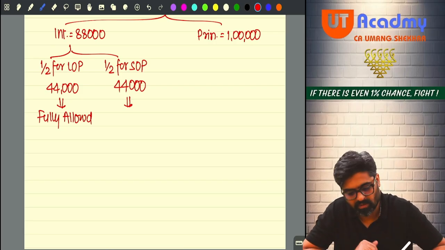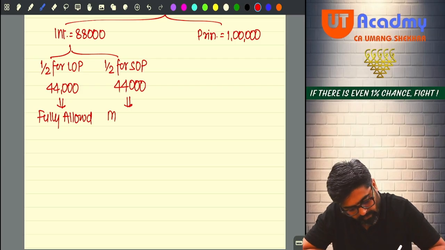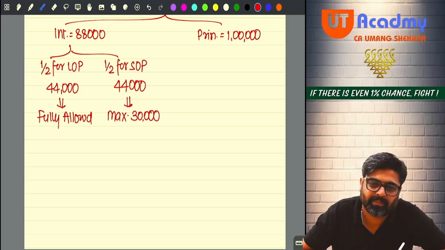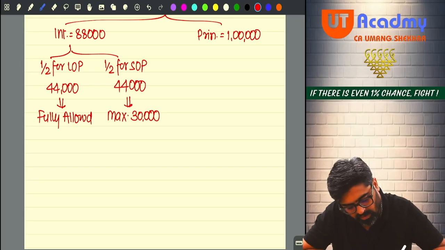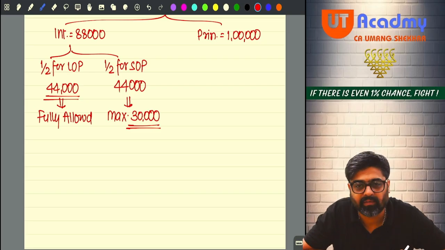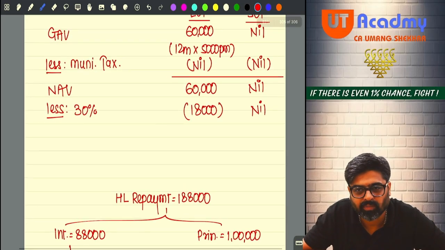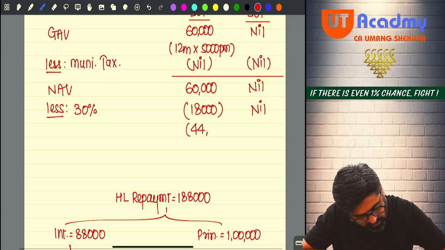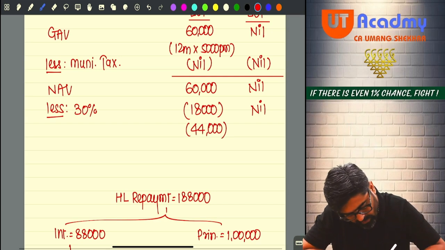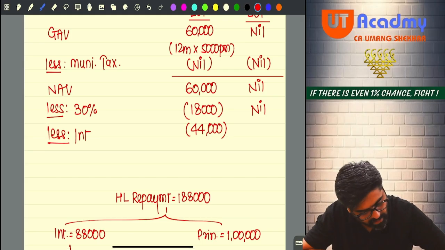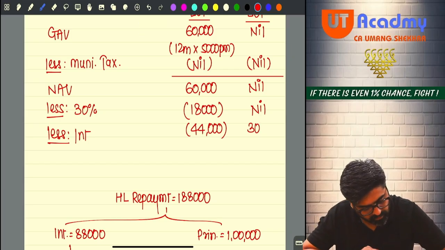So this will be allowed subject to a maximum of 30,000, since the question says that the loan was taken prior to 1st April 99. Okay. So here 30,000 deduction I will get and here 44,000 deduction I will get. Okay. So in my house property statement, I will take 44,000 interest from here, less interest, and here I will take 30,000 maximum.